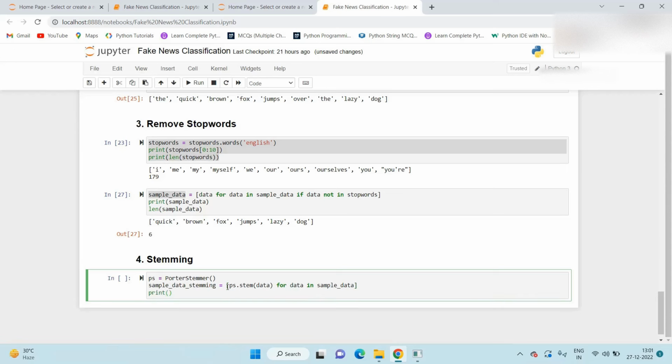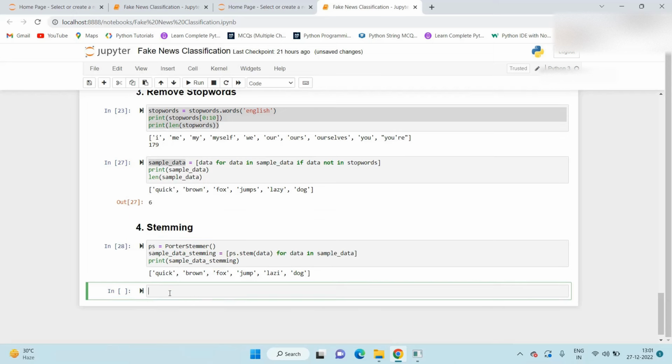Now we print sample data stemming. So this is our stemming output. Now we see the lemmatization operation, so you will get the difference.